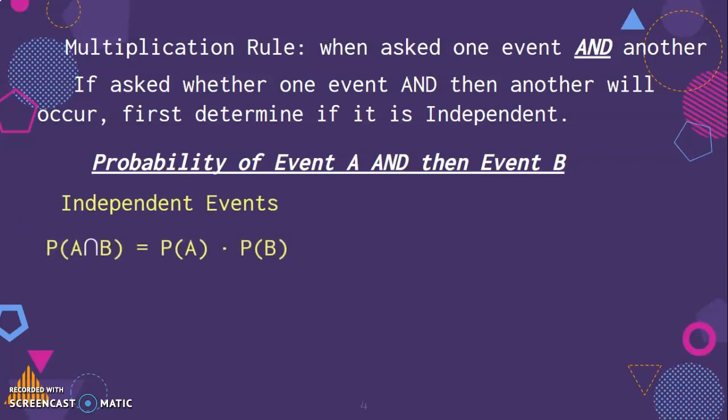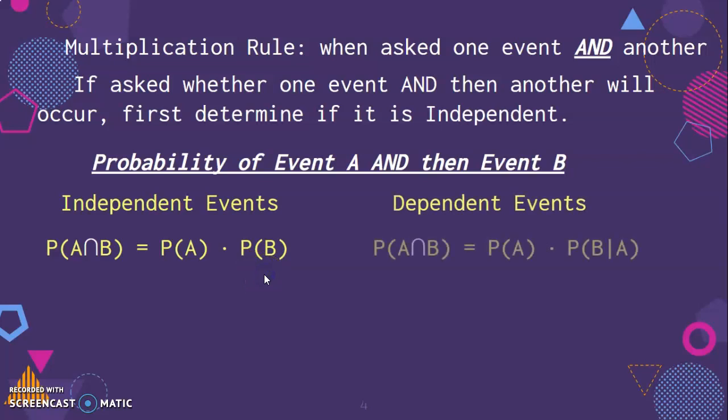With independent events, the likelihood of both A and B, remember that's our intersection sign, the probability of A and B is the probability of A times the probability of B. Now with dependent events, it looks very similar besides one thing.